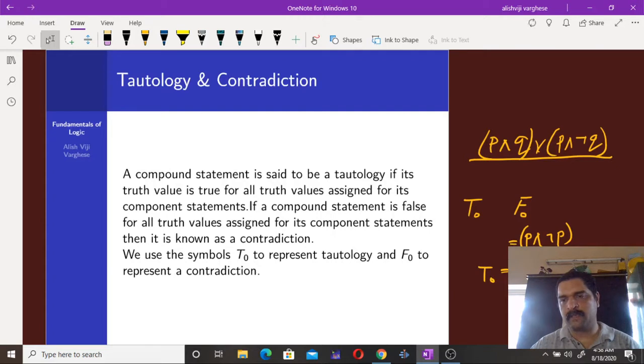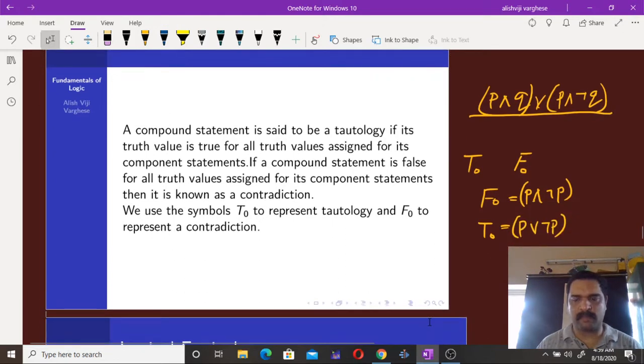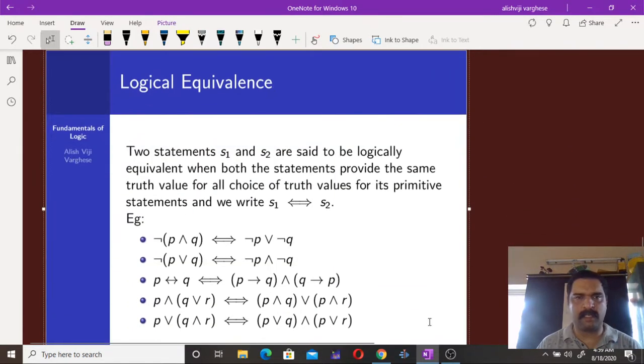And P and negation P can never be true, so it always has a truth value of 0. So by observing the table of P and negation P, we can conclude that it is a contradiction. So these are some simple, straightforward examples of tautology and contradiction.